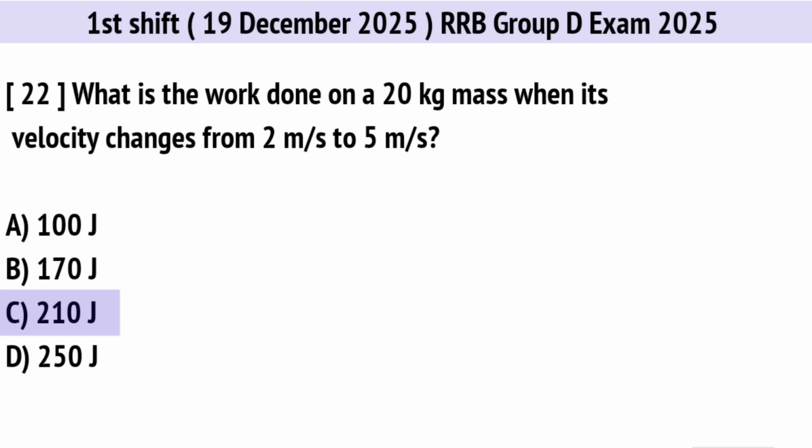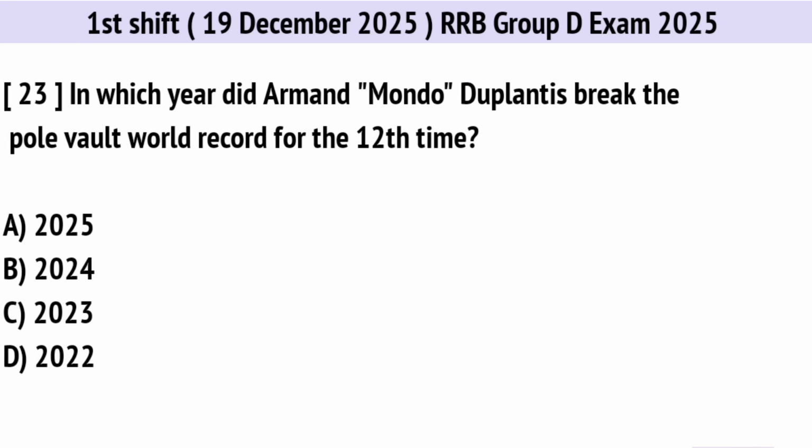210 joules. In which year did Armand Mondo Duplantis break the pole vault world record for the 12th time? Correct option is A. 2025.